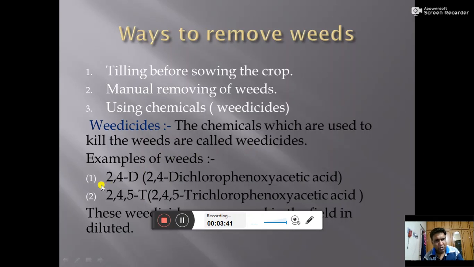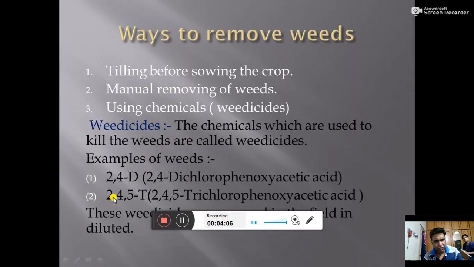For example, 2,4-D, it is also known as 2,4-dichlorophenoxyacetic acid. This is the chemical name of this compound, actually the IUPAC name of this compound. You will learn about these names in higher classes. So you can learn only this name, 2,4-D.